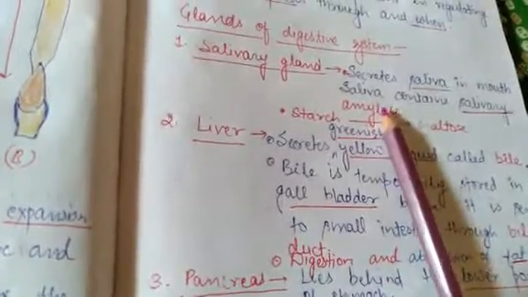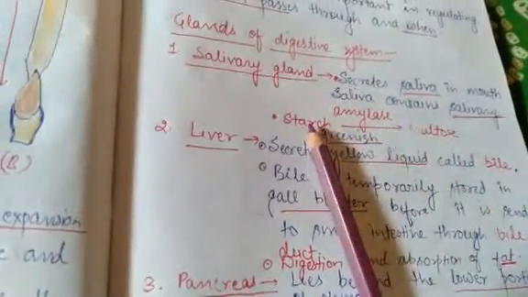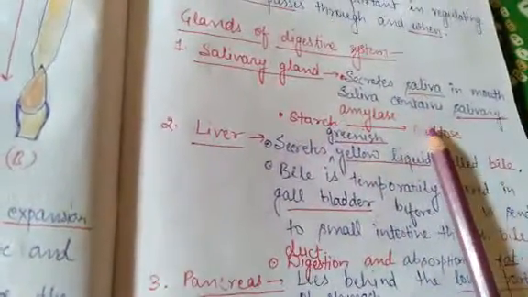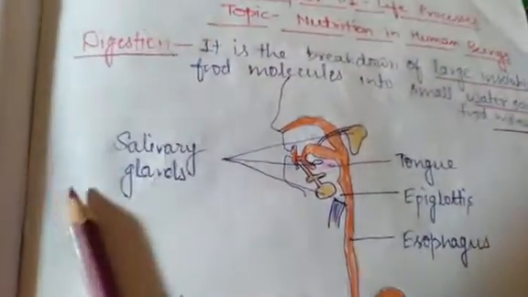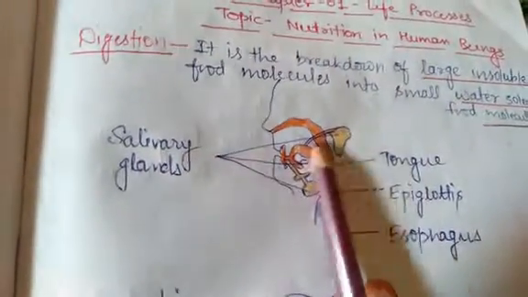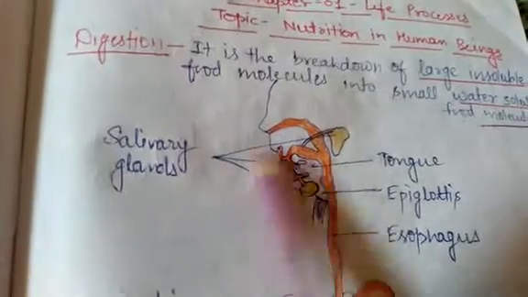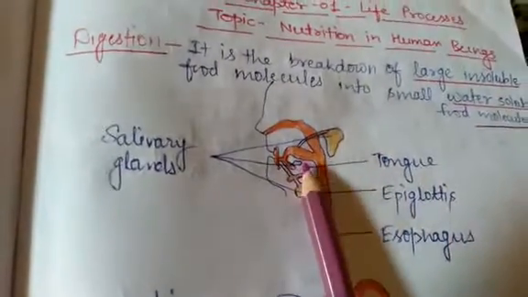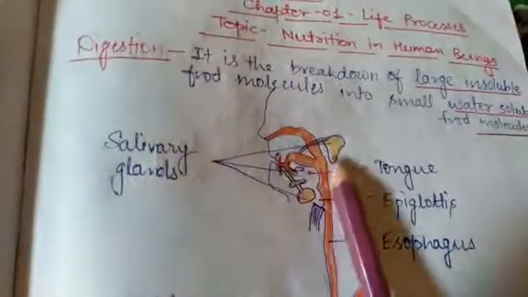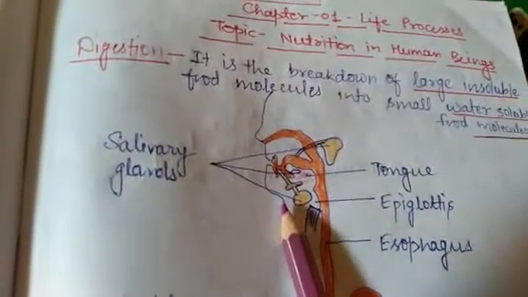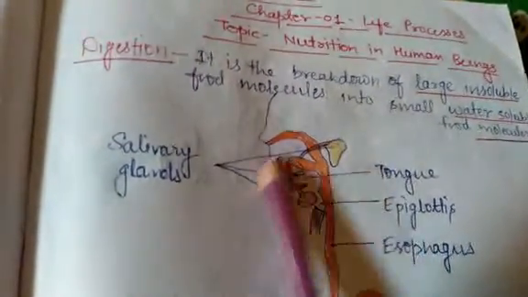What is the function of this amylase? It converts starch into maltose. So here the salivary gland's presence has been shown. This is a salivary gland, this one is also a salivary gland, and this is also a salivary gland. A total of 3 pairs of salivary glands are present here in the mouth.